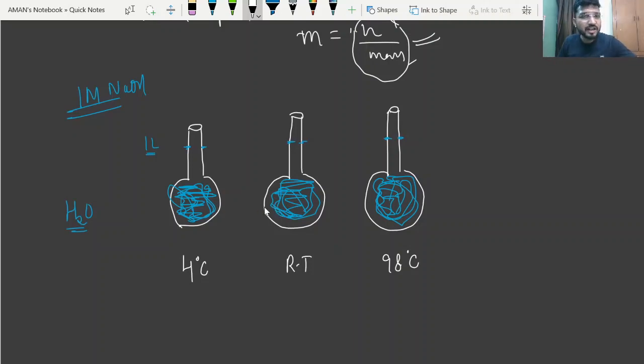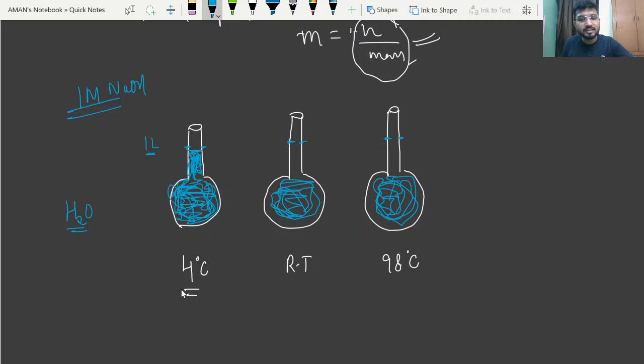Now see, it was observed that when we take this 1 molar NaOH solution in this flask at 4 degrees Celsius, the volume was not touching this marking. It was a little bit less as compared to the mark of 1 liter.